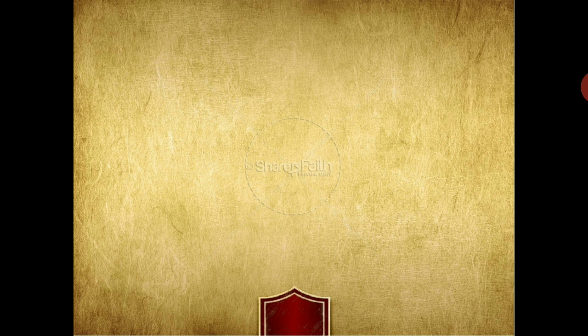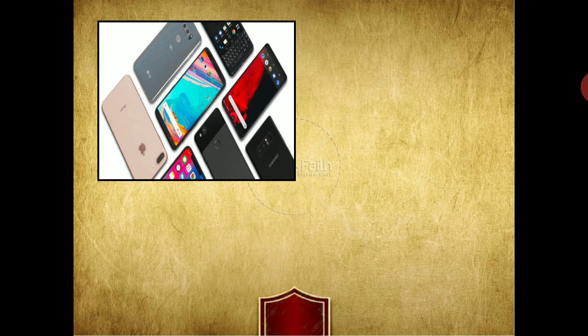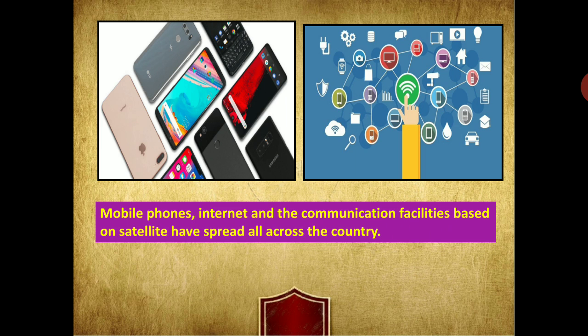India was also considered an important member of international organizations like G20 and BRICS, and experienced an important revolution in the field of telecommunication technology. After that, mobile phones, internet, and satellite-based communication facilities spread all across India.